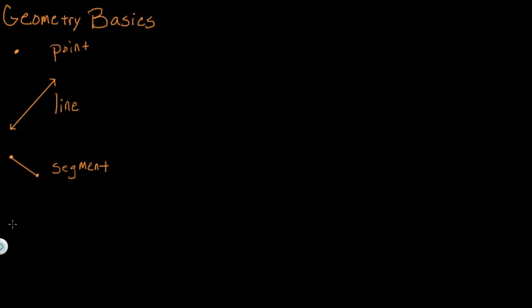Next, we have what is called a ray. A ray, you can think about it as half of a line. So it is a line that does have a definite start point. So it starts at a single point and it extends indefinitely, infinitely in one direction. This is called a ray, all right?